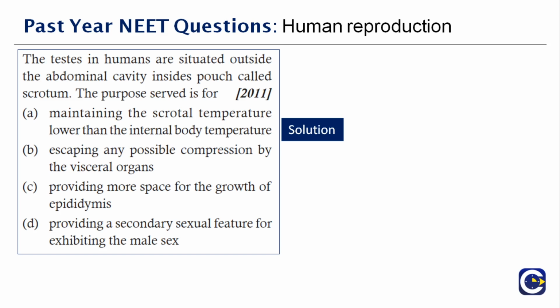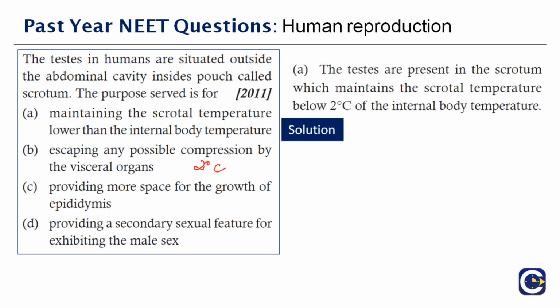We all know the testes in humans are situated outside the abdominal cavity and they are inside a pouch that is called the scrotum. What does it serve there? It serves at scrotal temperature. Temperature is very important here. The testes are present in the scrotum, where it maintains a scrotal temperature about 2 degrees Celsius lower. That is why it is separately present in the pouch. It is not with the body, because the body temperature and that temperature is different. They cannot survive in that. Therefore the right answer is option A.